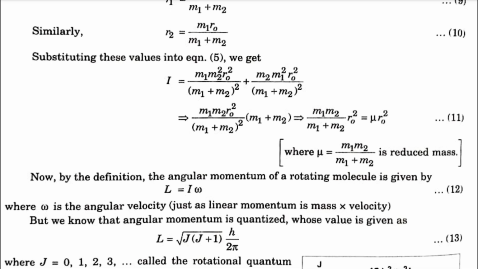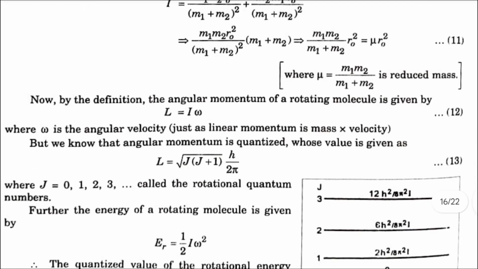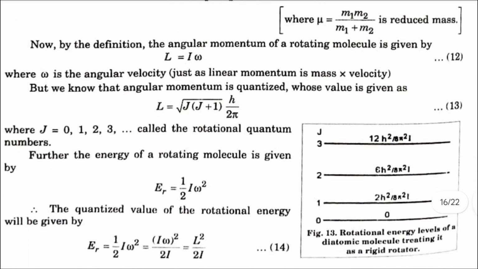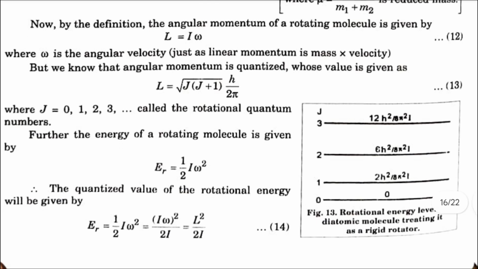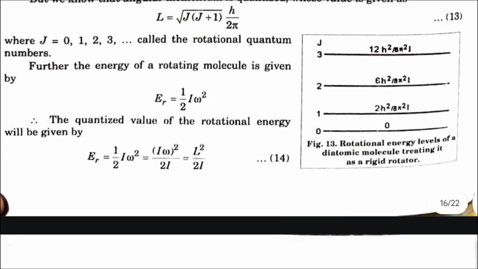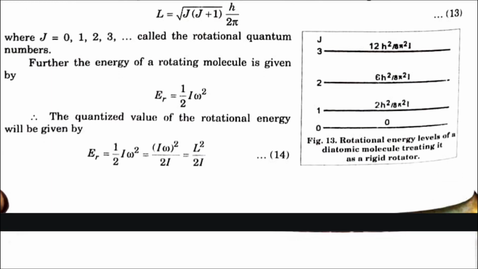Now by the definition, the angular momentum of a rotating molecule is given by L is equal to I omega, where omega is the angular velocity. But we know that angular momentum is quantized, whose value is given as L is equal to under root j into (j plus 1) into h by 2 pi, where j is equal to 0, 1, 2, 3 called the rotational quantum number. Further, the energy of a rotating molecule is given by Er is equal to 1 by 2 I omega square.